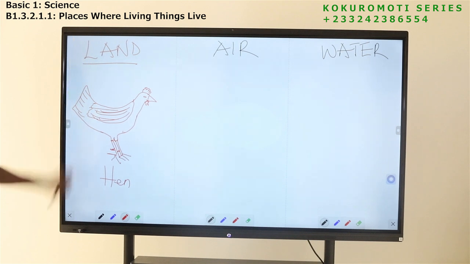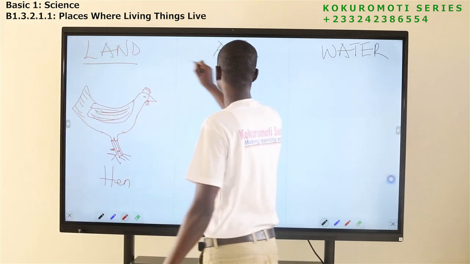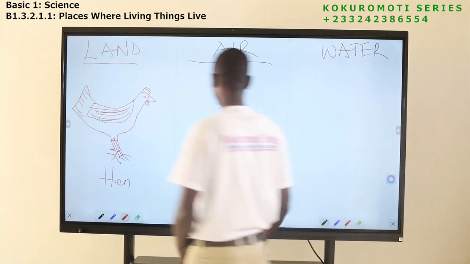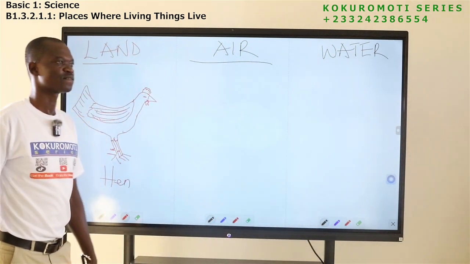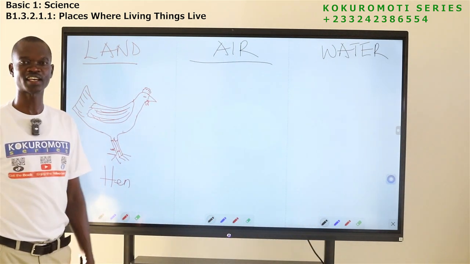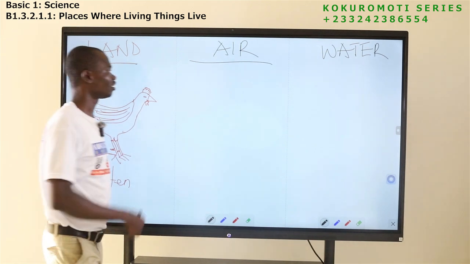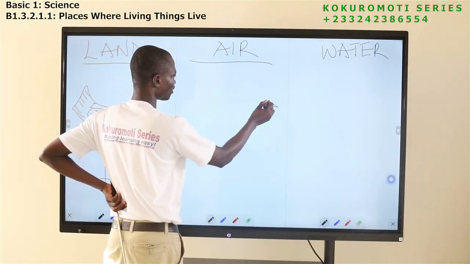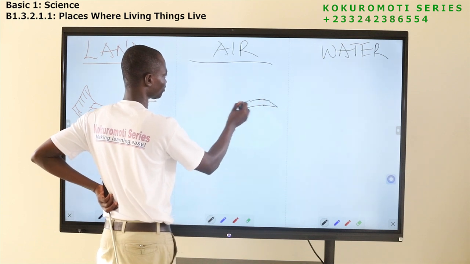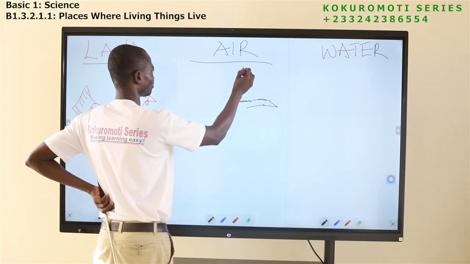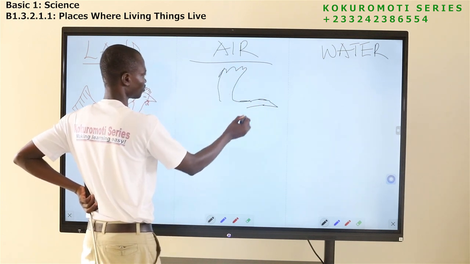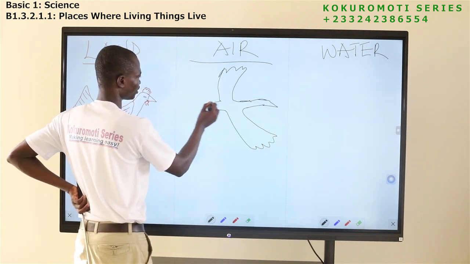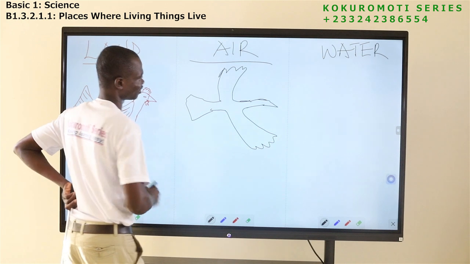Hen lives on land. Now let's come to this side, air. What animal lives in air? Yes, eagle. Okay, so let me draw eagle. Eagle is like this. Hey, this eagle there, it doesn't look like eagle.